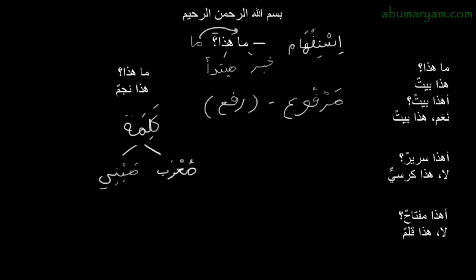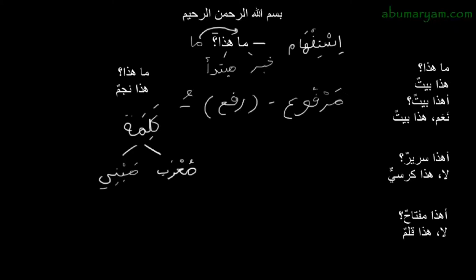So the mubtada and the khabar are both marfu', meaning that the last letter of each word will have a dhamma. The mubtada has a dhamma at the end because it is the mubtada. In Arabic we say al-ibtida, because we begin with it, it is marfu'. And the khabar is marfu' because of the mubtada. The mubtada makes the khabar marfu', meaning both of them have to take dhamma.